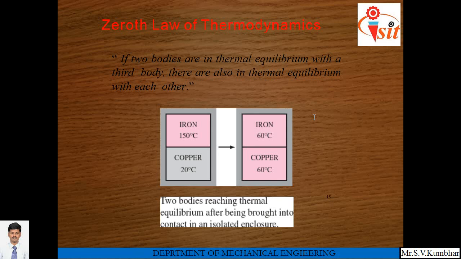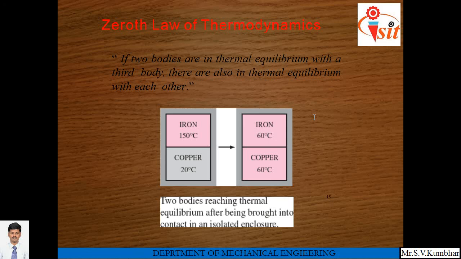Zeroth law of thermodynamics: if two bodies are in thermal equilibrium with a third body, they are also in equilibrium with each other. For example, if we keep two different bodies, iron at 150 degrees and copper at 20 degrees centigrade, in the environment, then the temperature of iron gets reduced and the temperature of copper gets increased.